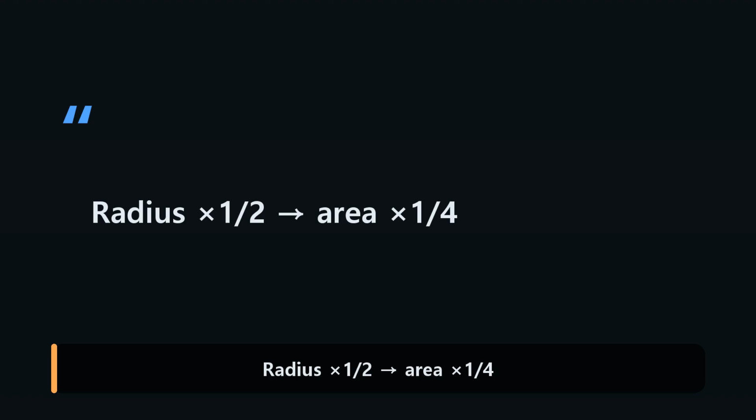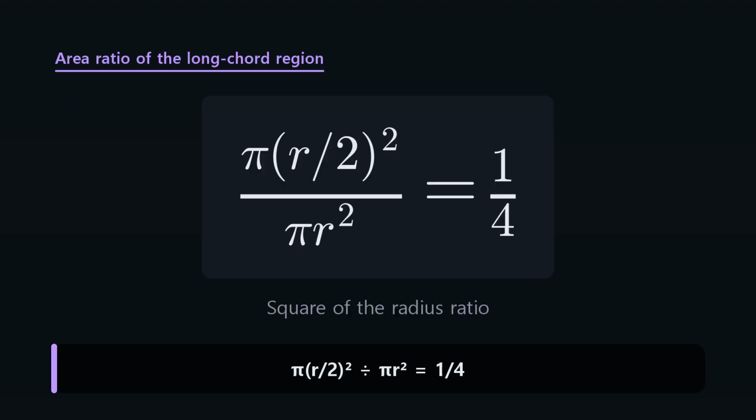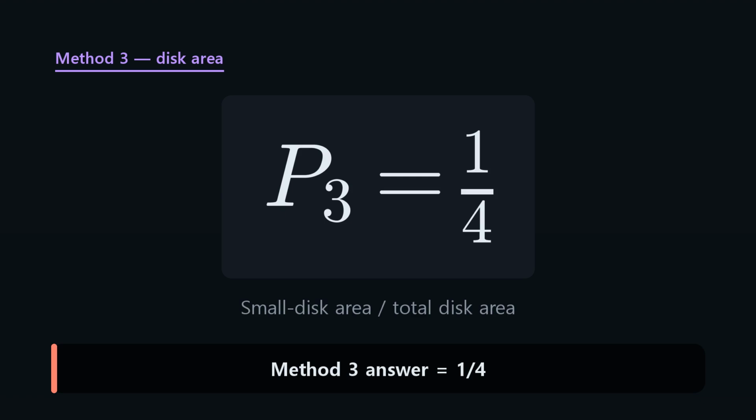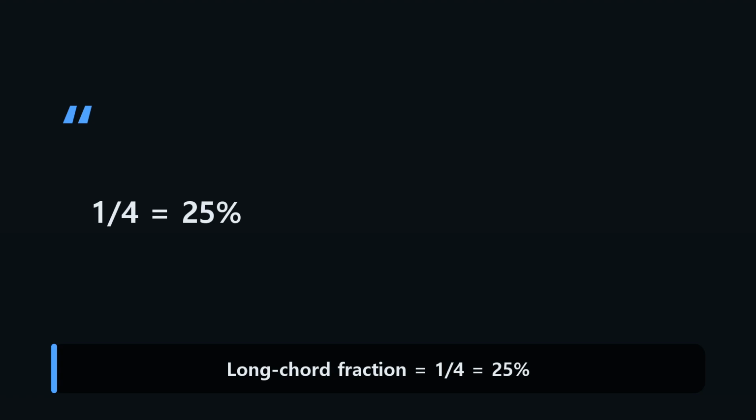The area of a circle is proportional to the square of its radius. Halving the radius makes the area 1/4 as large. When we compute the area ratio of the small disk to the large disk, pi and r squared cancel, leaving only 1/4. Therefore, when the midpoint is chosen uniformly over the disk's area, the answer is 1/4. It is the same circle and the same question, but now only about 1 in 4 chords is long. The third answer is also mathematically sound.